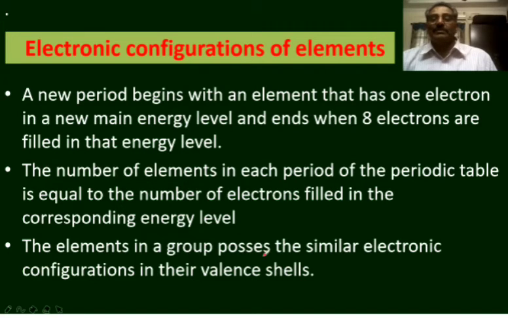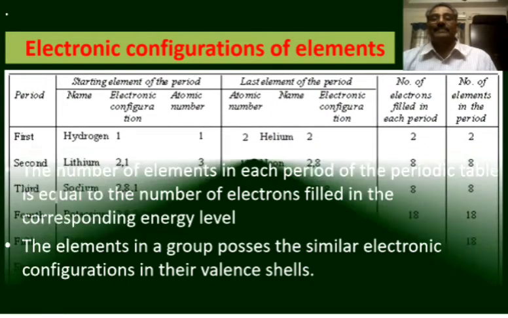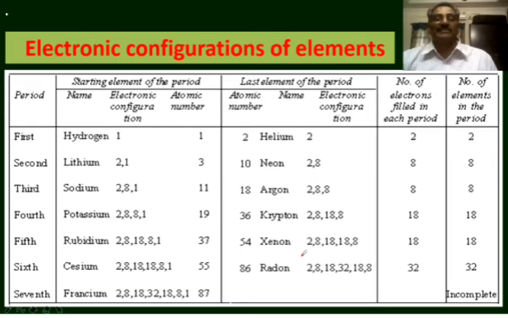The elements in a group possess similar electronic configurations in their valence shells. Let us see the electronic configurations in the valence shells. Let us go to this tabular form. Starting element of the period. Name, electronic configuration, atomic number.